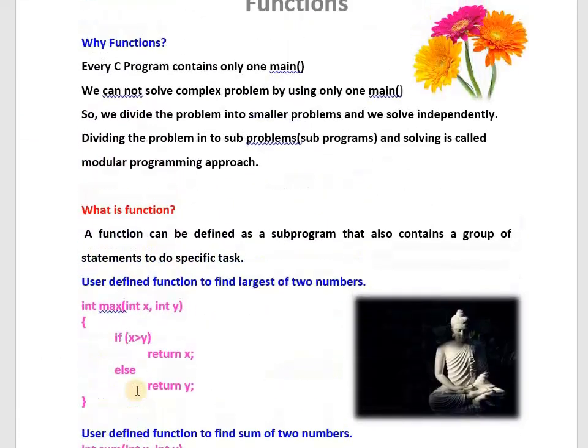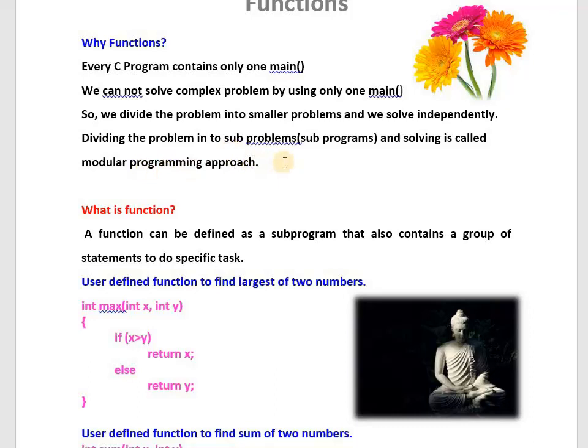Then why functions? Every C program contains only one main function. We cannot solve a complex problem by using only one main function. We divide the problem into smaller problems. We solve them individually, independently. Dividing the problem into sub-problems, this technique is called the modular programming approach. What do you mean by modular programming approach?